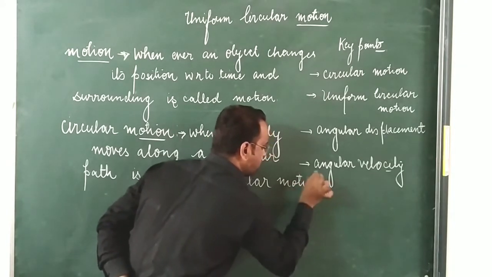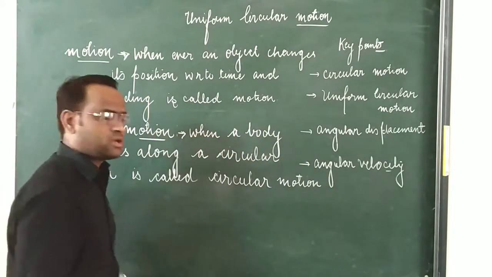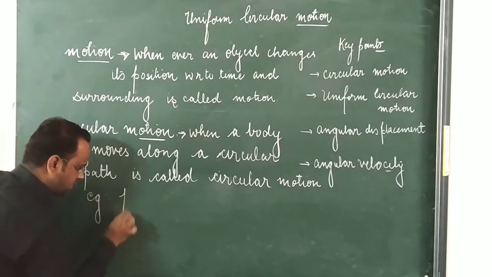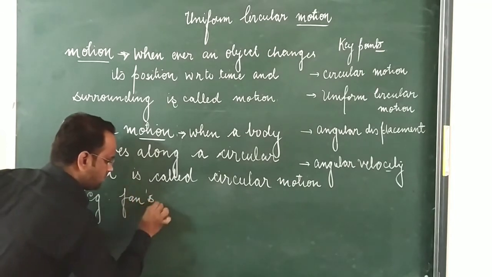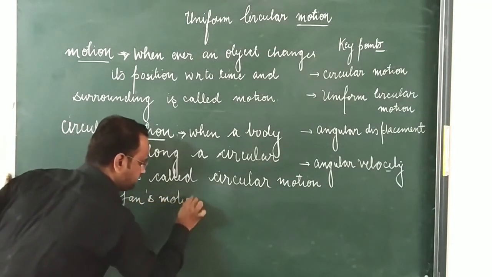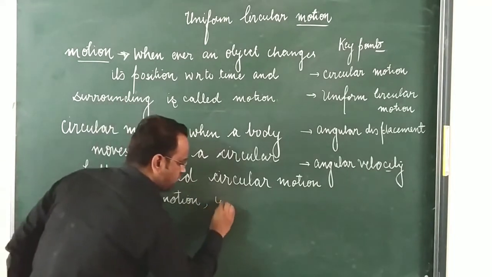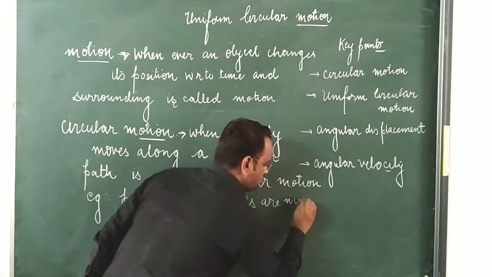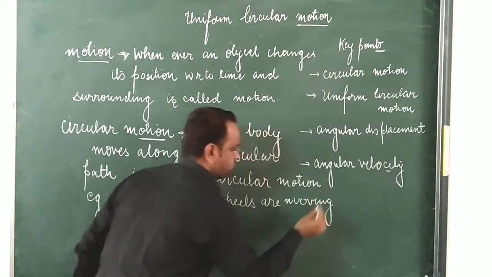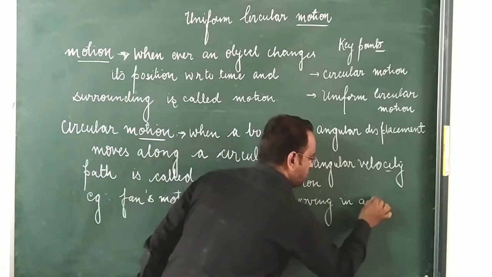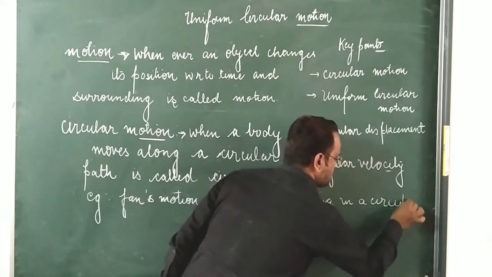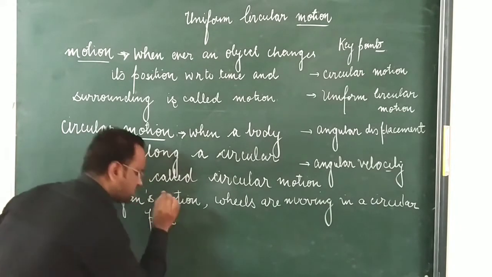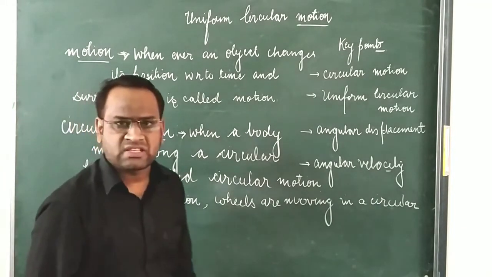For example, examples of circular motion are the motion of a fan, and wheels moving in a circular path. These are the various examples of circular motion possessed by a body.